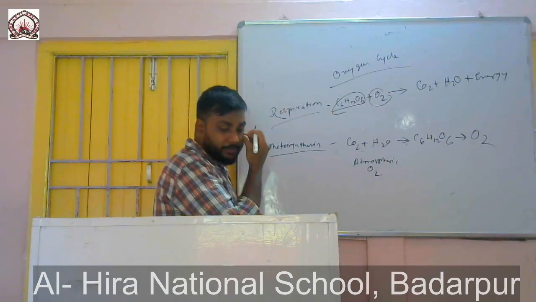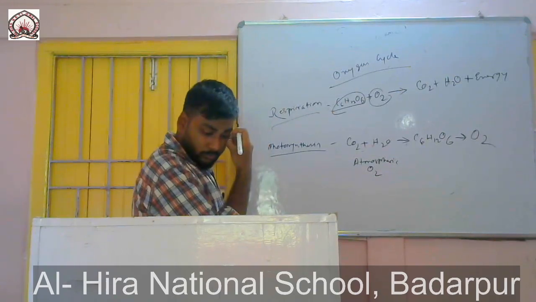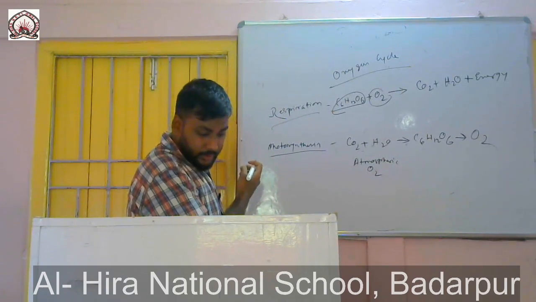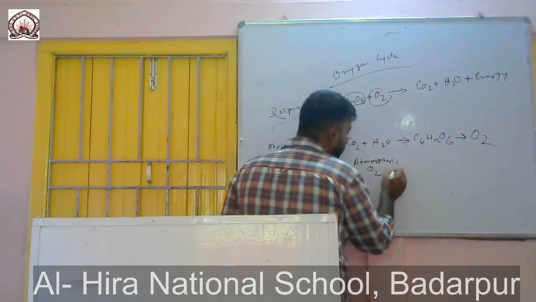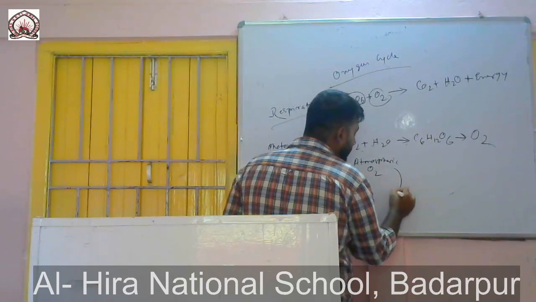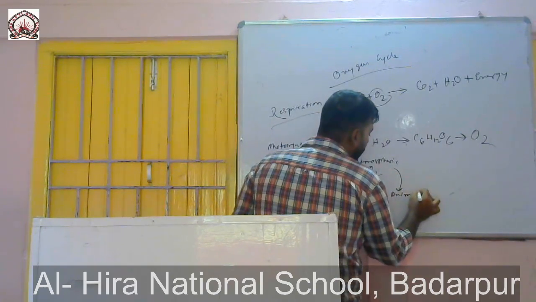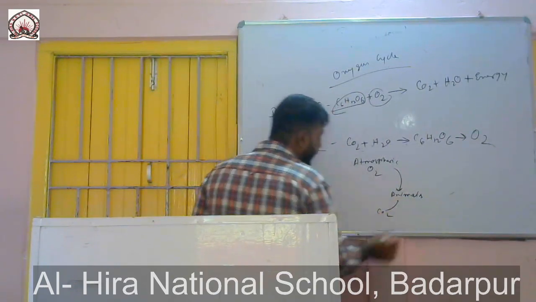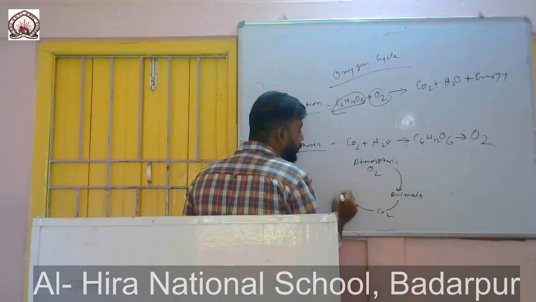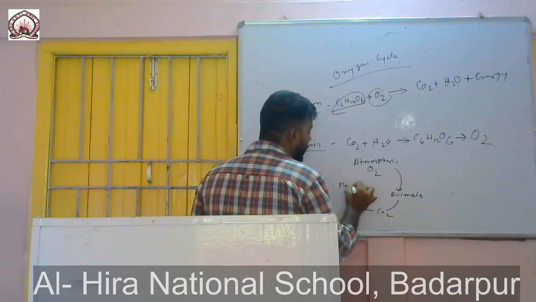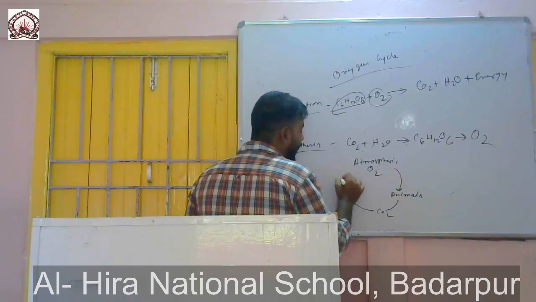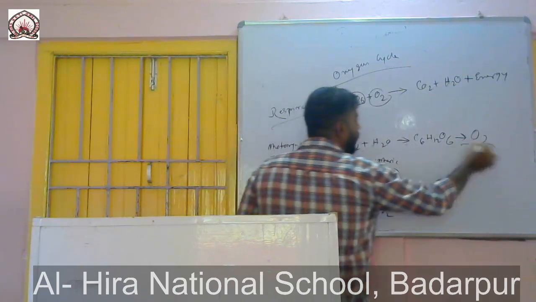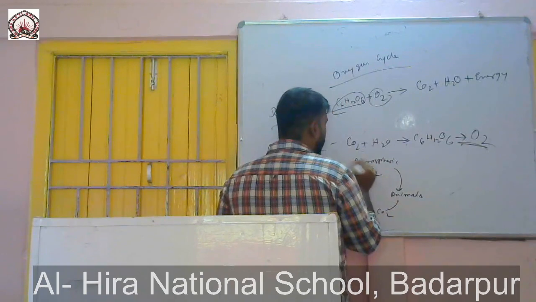will be first used by animals, and when animals use this oxygen, they will release what? They will release carbon dioxide. This carbon dioxide will be used by plants to prepare food, and then finally they will again release oxygen into the atmosphere.